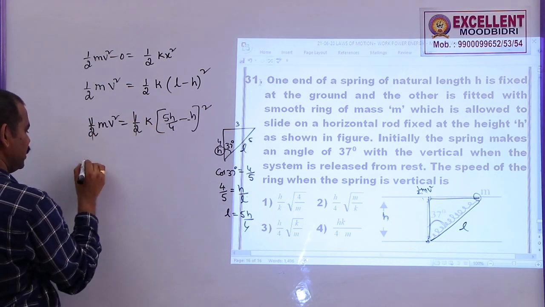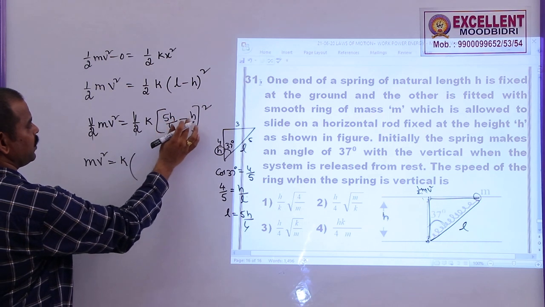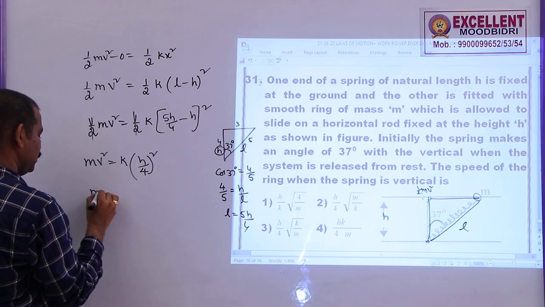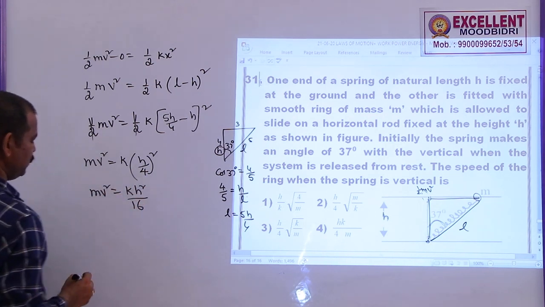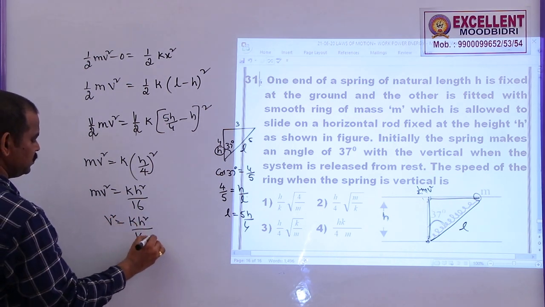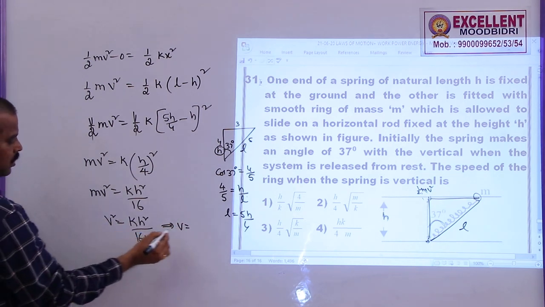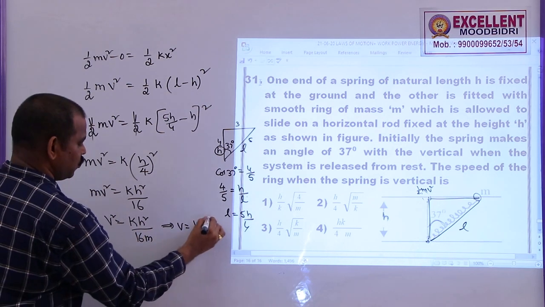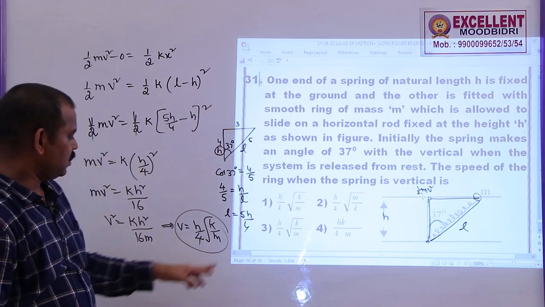Half and half get cancelled. m v square is equal to k into, 5h by 4 minus h is equal to h by 4, so this is h by 4 whole square. m v square is equal to k h square by 16. So v square is equal to k h square by 16 m, or v is equal to, if you take the root here, this will become h by 4, because h square is h, 16 is 4, root k by m. So this option is in option 3.